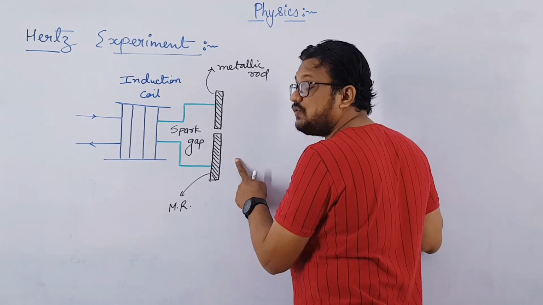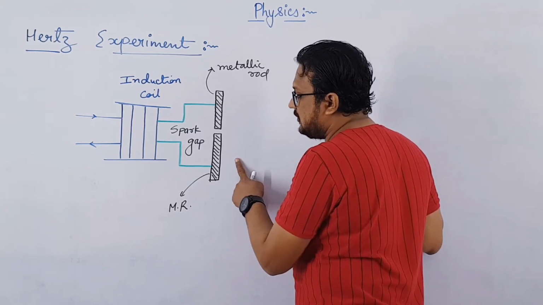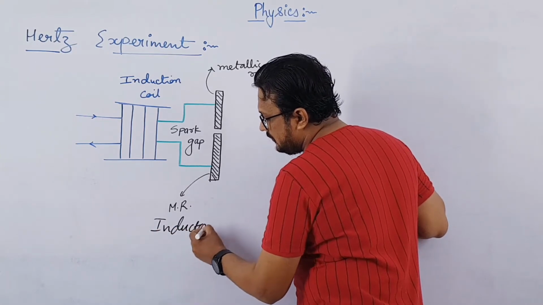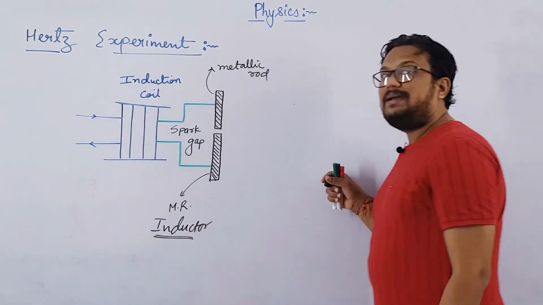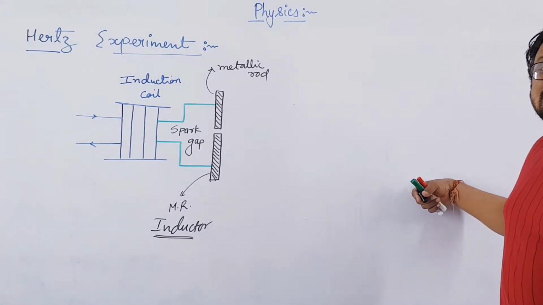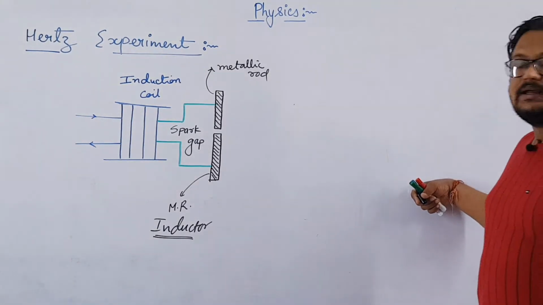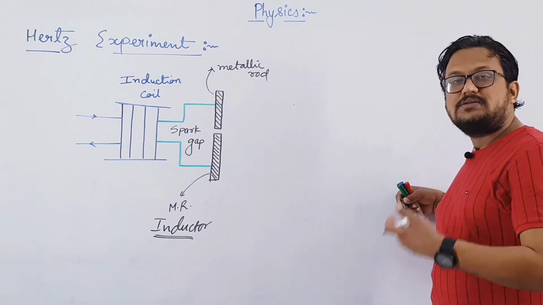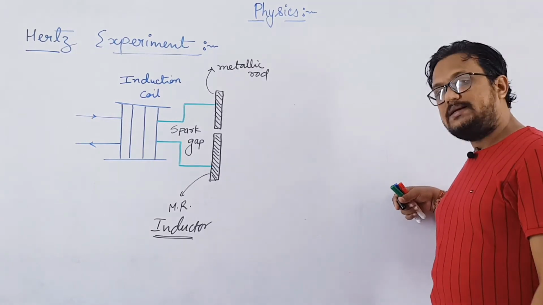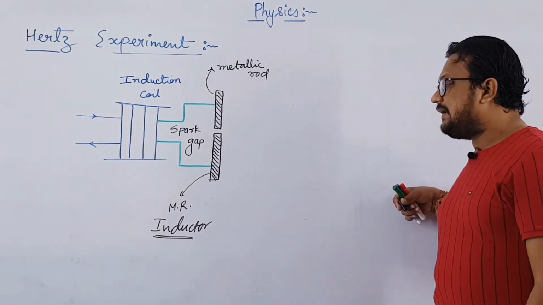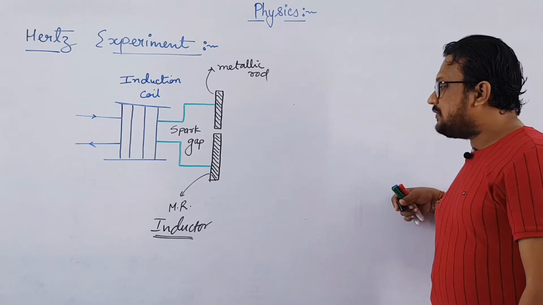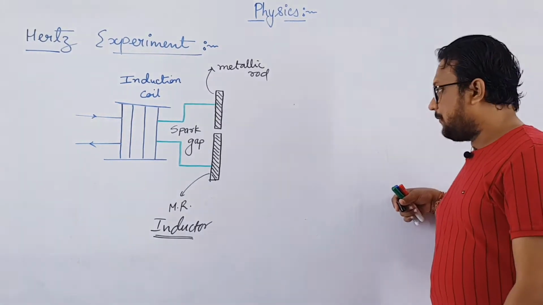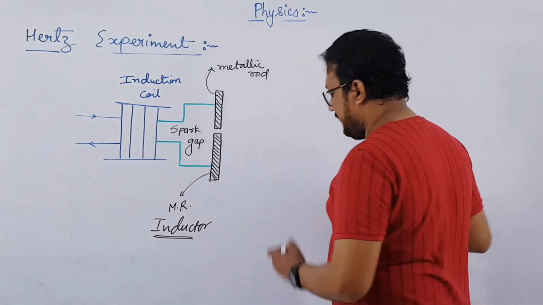Here these two rods were behaving like an inductor, right? Now what do you mean by inductor? You will come across this inductor in chapter 6, electromagnetic induction. There we will discuss what an inductor is and what its role is, like capacitor and resistor. We have a device known as an inductor which helps in electromagnetic induction. That we are going to discuss in chapter 6. I know that chapter is left, so after this chapter we will discuss that. So these rods were behaving like an inductor.